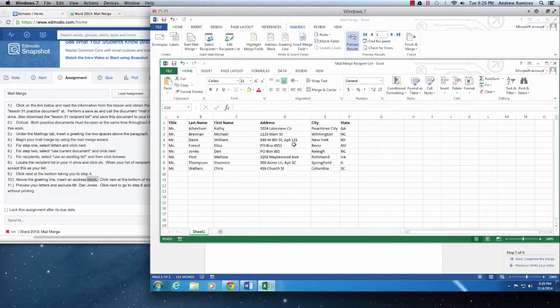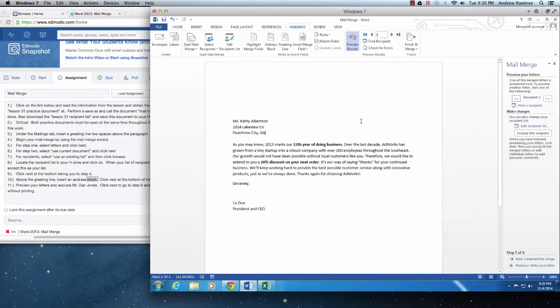So yes, somebody had to build this huge database. This is only 8 addresses, but once somebody does it once, they can just pretty much save it and just update it if the address ever changes, instead of having to, oh, I gotta remember this person's address. Oh, here it is. Let me type it in. It's just too much time. So this is a quicker way to do this. So we have the addresses in here, and then we have our mail merge going right here.